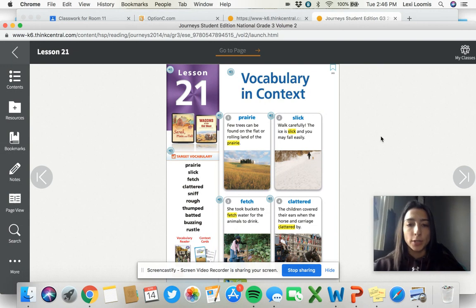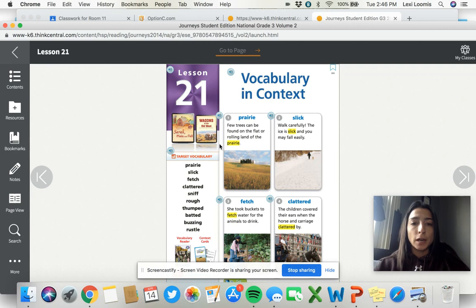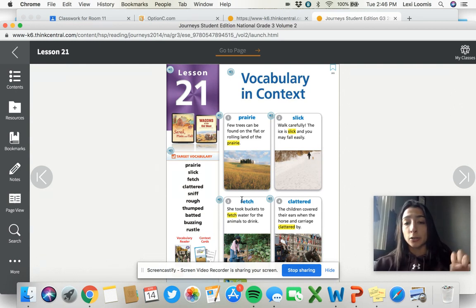Before we do that, I wanted to go through our vocabulary of the story. So I'm going to read through the pages, the vocab words, and as you're reading the story, I really want you to think about the vocab words and where you see them, maybe what words around the vocab words, which are called our context clues, help us figure out what the word means.